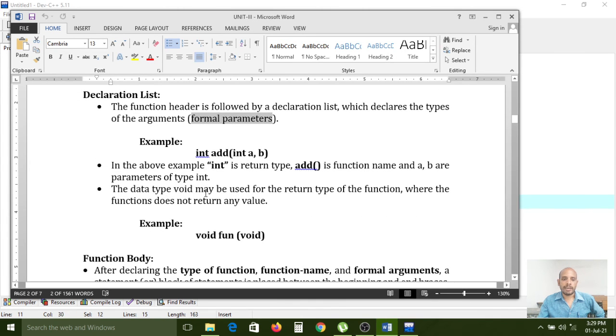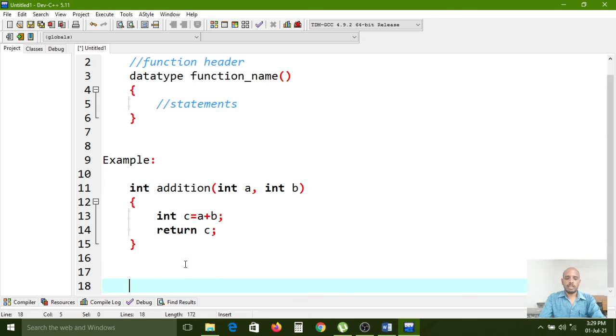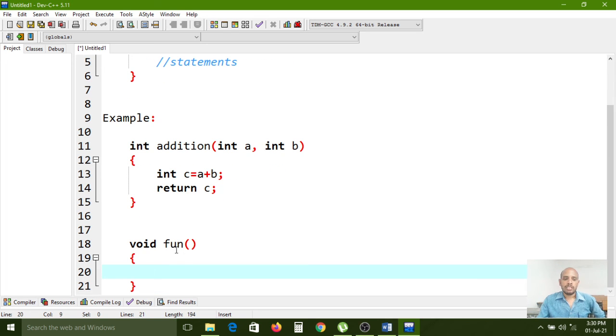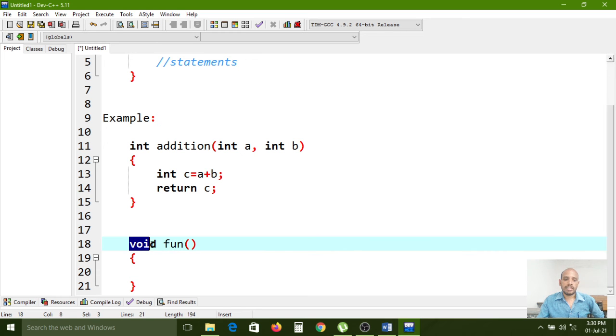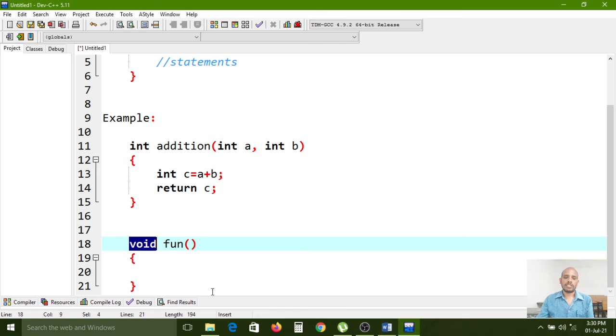The data type void may be used for the return type of the function where the function does not return anything, so there is no return type. For example, you use the void data type with the function, with opening bracket and closing bracket. If you want to create a function that returns nothing, you can create it with the void data type. If you declare the void data type along with the function, the return keyword is not required because the function does not return anything.